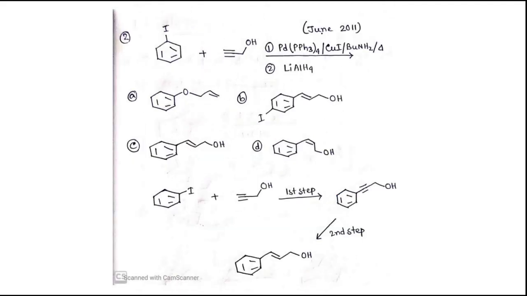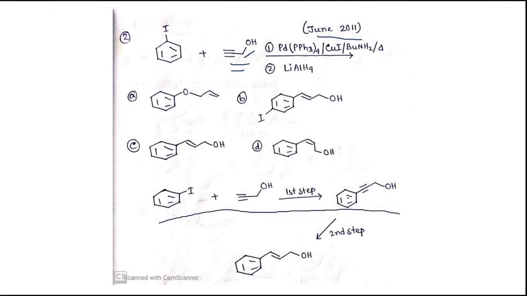Now, if I take the next question that came in the June 2011 CSIR exam, they have given this iodobenzene and this alkyne group, which is substituted with CH2OH. In presence of palladium, PPh3, copper iodide, we use NH2 and heat. So a coupling reaction will take place. Here I have written every step.